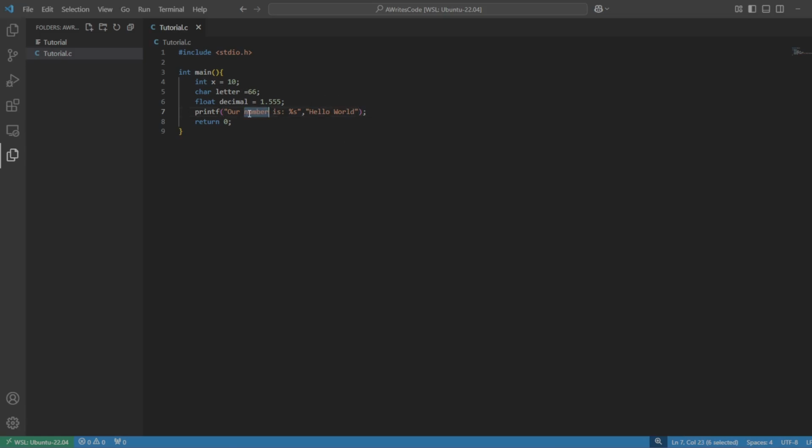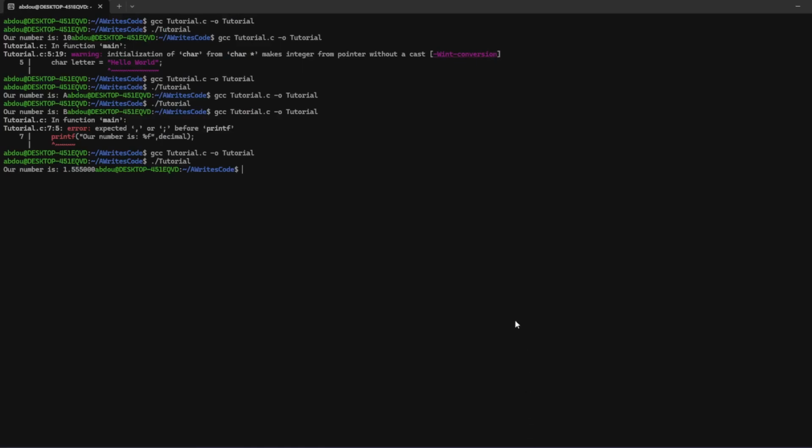We could say our phrase is. Now see, even though this isn't a valid data type, we can still store it. Okay, now if we were to compile and run our code, we get our phrase is hello world.